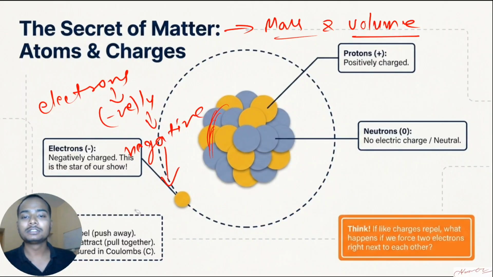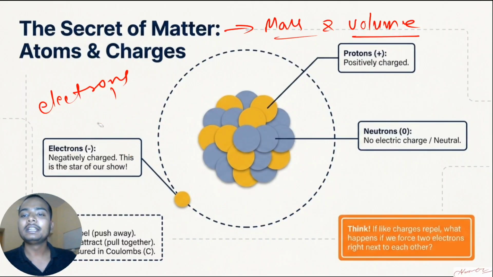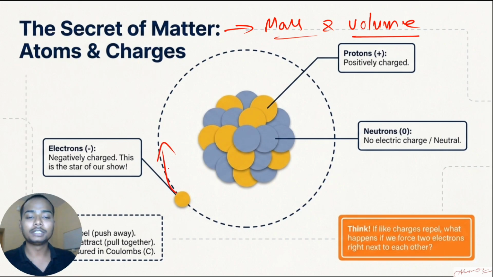So basically, let us remove everything. In an atom, there is a nucleus in the middle, and there are electrons which are revolving around the nucleus. Let's say, for example, I'm taking any random atom. Let's say I take nitrogen. Nitrogen has basically 7 protons and 7 electrons. Just assume, I'm not going into much detail of chemistry.